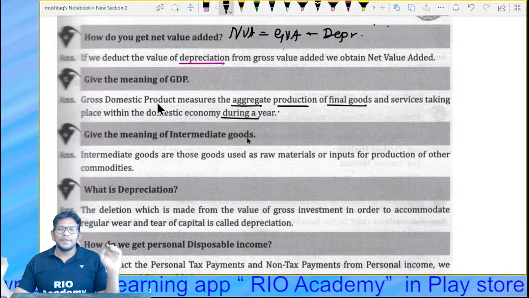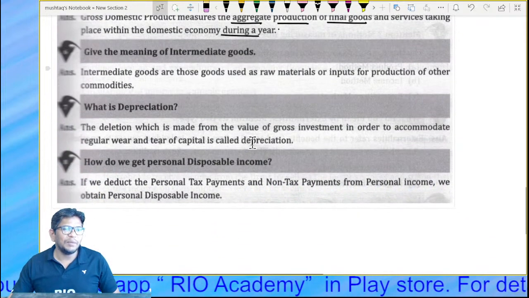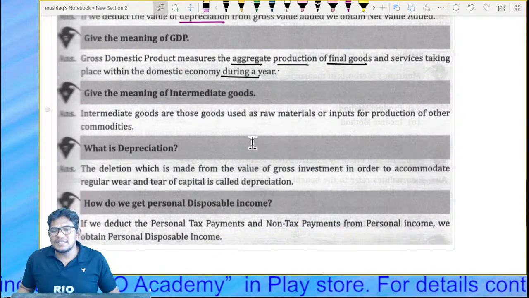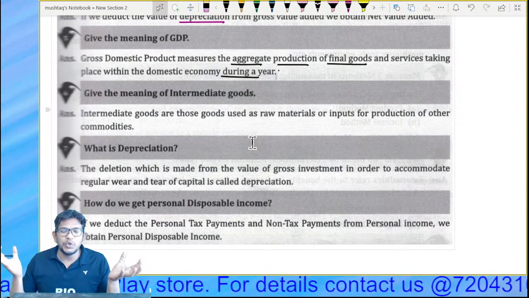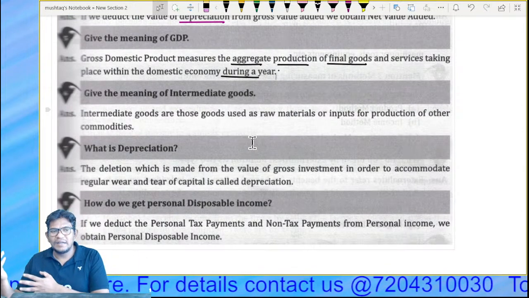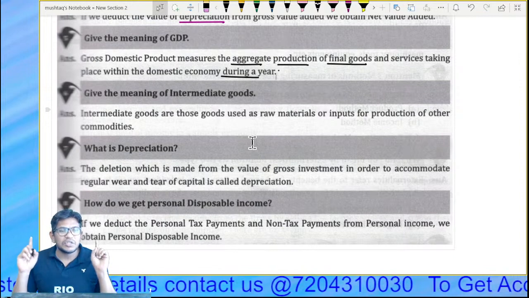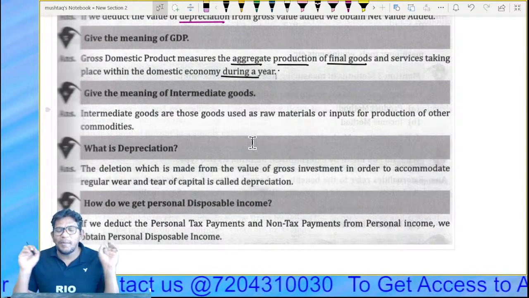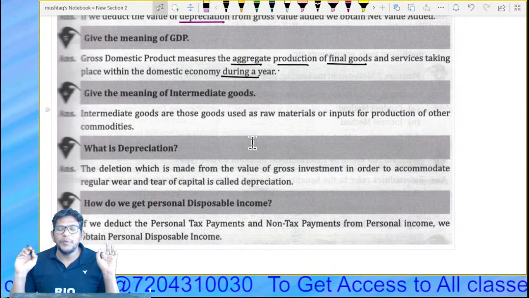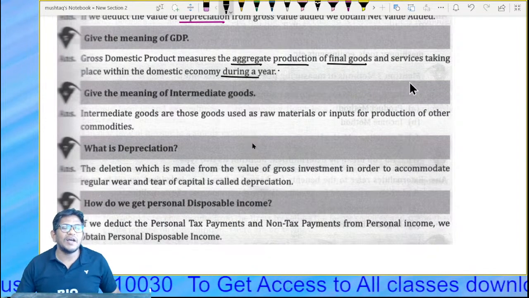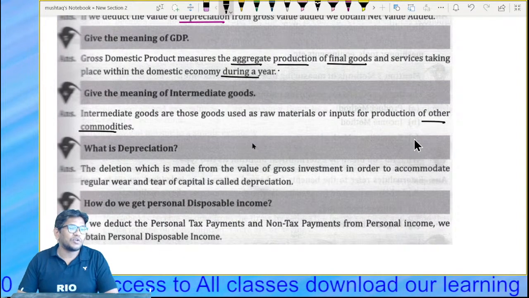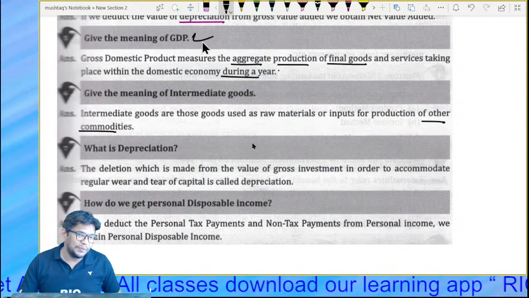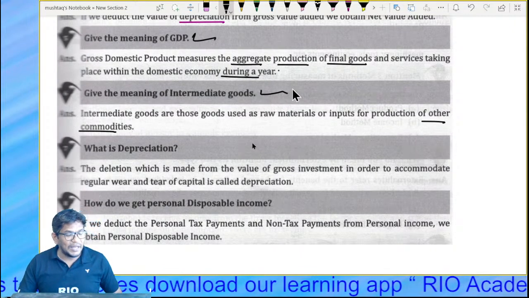All right, bacho. Chalo, next, give the meaning of intermediate goods. These goods may be a raw material, used to produce some more goods. So intermediate goods are those goods used as a raw material, or you can say input, for production of other commodities. Guys, this question is important.